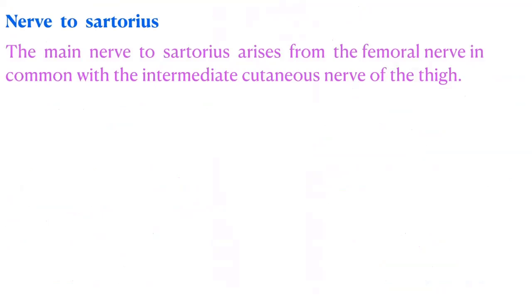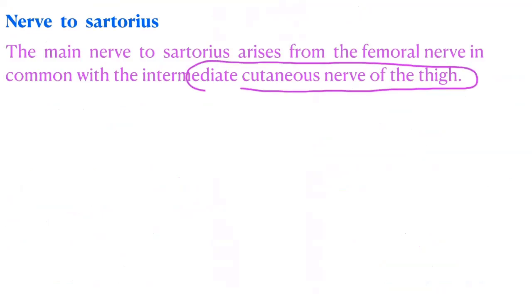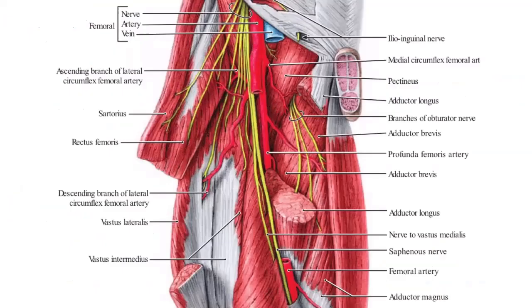And then the muscular branch, nerve to sartorius, arises from the femoral nerve in common with the intermediate cutaneous nerve of the thigh, right? So this is the sartorius, so this one is the nerve to sartorius, right? Femoral nerve, right? Observe that. These are all the numerous muscular branches.